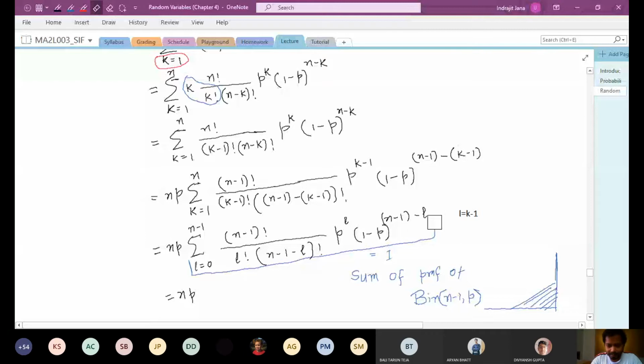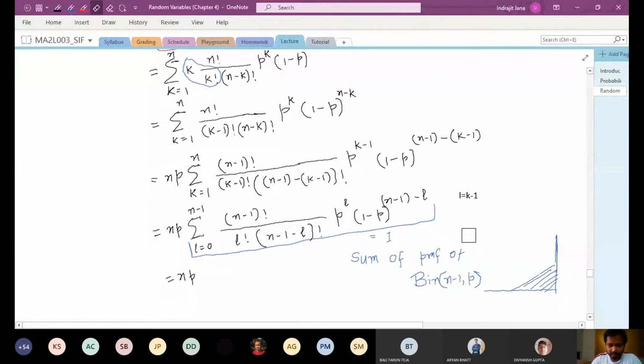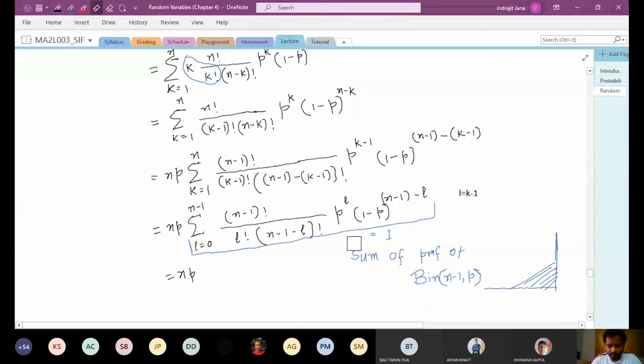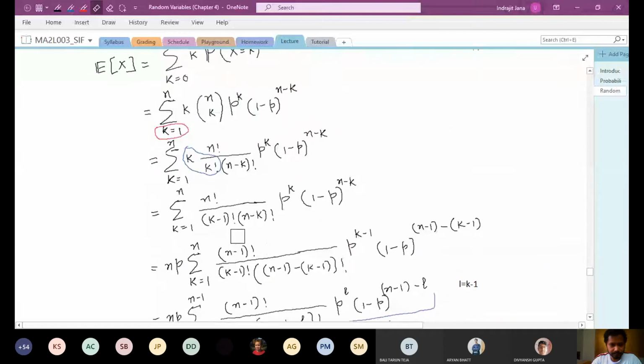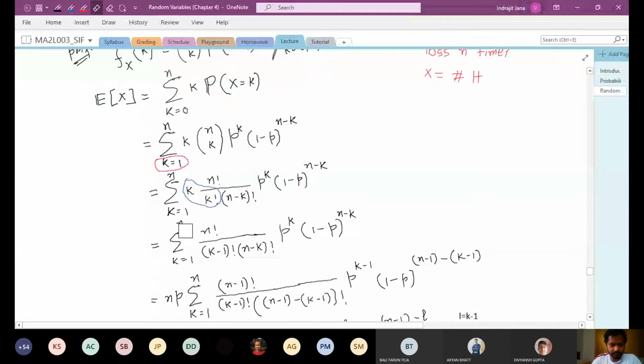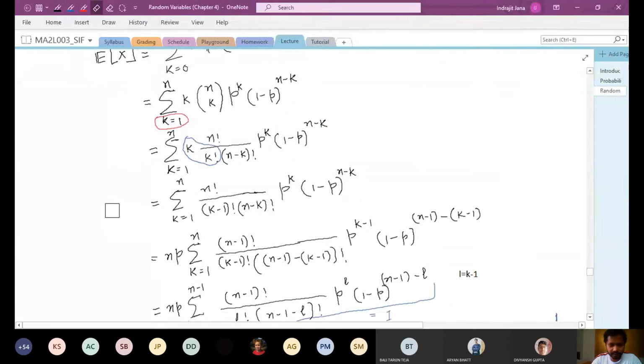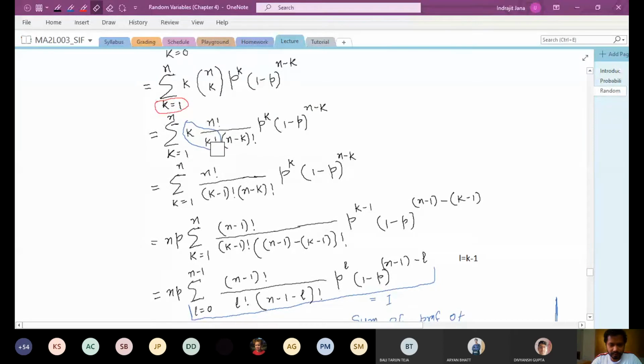Now this thing looks exactly like a probability mass function, and indeed it is. This is a probability mass function of binomial (n minus 1, p). What was the probability mass function of binomial (n, p)? It was n factorial over k factorial (n minus k) factorial, p to the power k, (1 minus p) to the power n minus k.